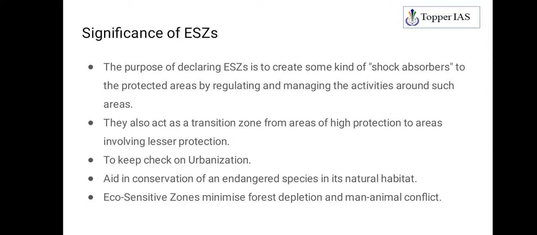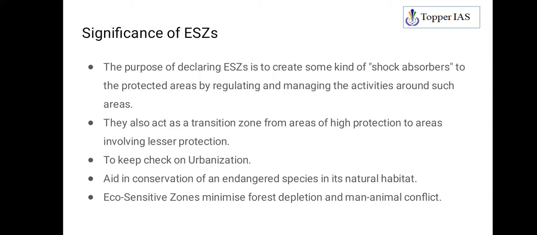It is created as a shock absorber, and they also act as a transition zone from areas of high protection to areas involving lesser protection. Obviously, where human settlements are there, beyond national parks, there is lesser protection for animals and they are in danger, while in national parks there is higher protection.